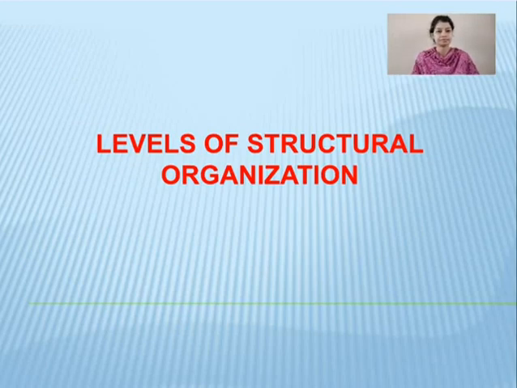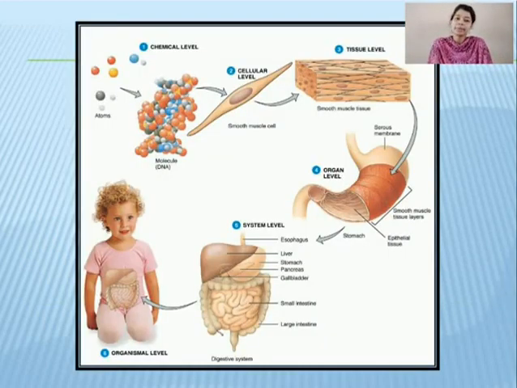So let's start. Now, as you can see in this particular image, there is a level of organization in which firstly the atoms combine to form molecules, the molecules further join to form cells, the cells further combine to form tissue, the tissue further combines to form organs, the organs further combine to form a system, and the entire system helps in the formation of an organism, right? So this is what the levels of structural organization are, right? Starting from the smallest unit to the whole organism.